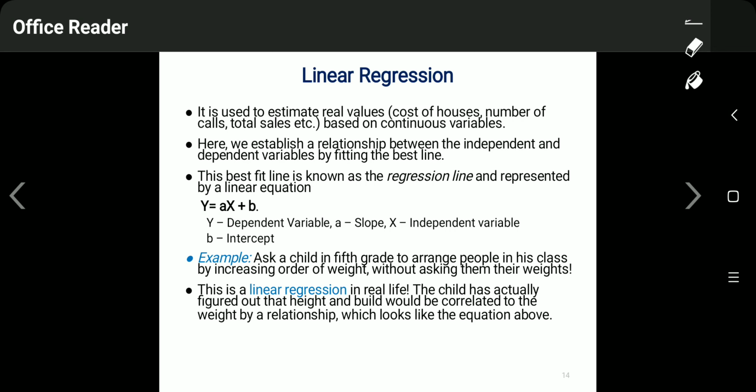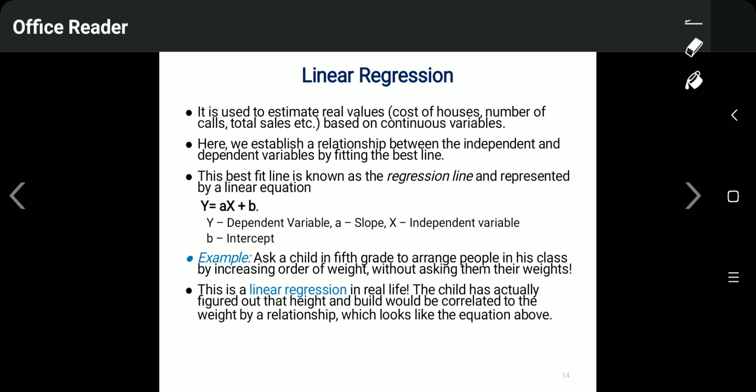Now see, what is linear regression? Basically, linear regression is a method to find out the value of a dependent variable based on an independent variable. For example, if you draw a straight line and the equation is y = ax + b, x is the independent variable and y is the dependent variable.